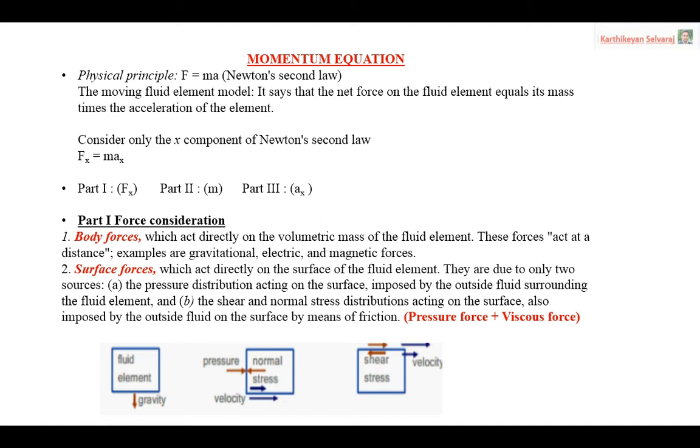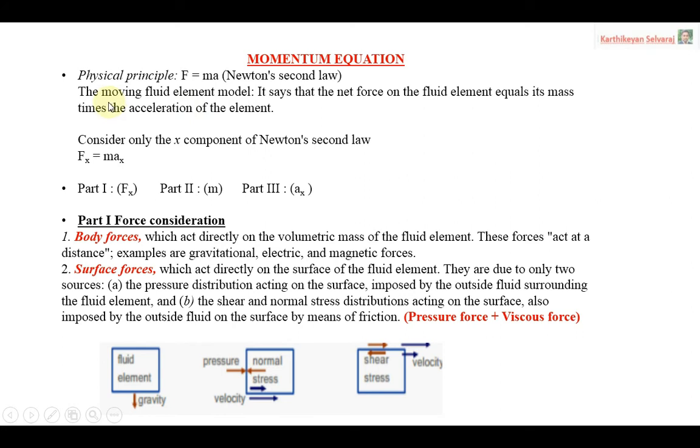Now come exactly to our derivation part. We are going to discuss momentum. Generally, momentum is called mass times velocity. That is what we generally say. In this case also we are going to follow the principle of Newton's second law, F is equal to ma, as the principle for deriving the momentum equation. We are familiar with it.